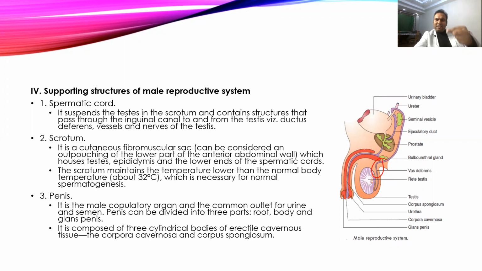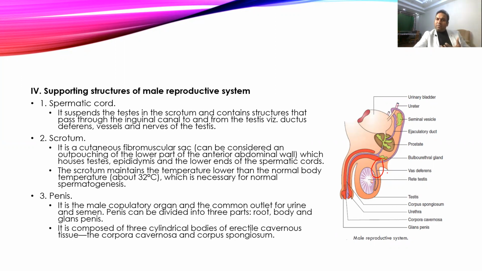If you palpate just above the testis, you will feel a smooth, silky, cord-like structure, and that is nothing but the spermatic cord. Whenever we do a male sterilization operation, we palpate this spermatic cord, slit open the skin just above it, and take the spermatic cord outside. Then we slit open the spermatic cord, identify the vas deferens, and cut the vas deferens. This is how we do male sterilization surgery.